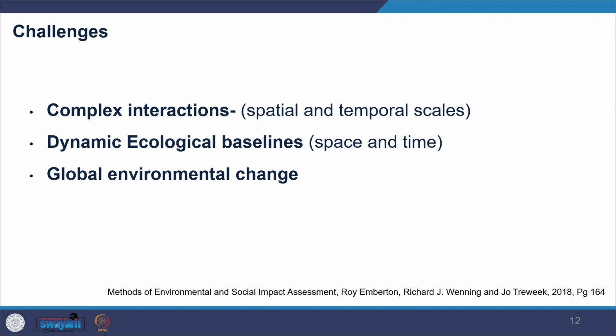That's another level of challenge we see in this area. Further, there are also continuous impacts of global environmental change. Because of climate change, the situation is constantly changing, and changing very rapidly. Therefore, it is becoming further difficult to establish the baseline condition as the changes are very rapid.